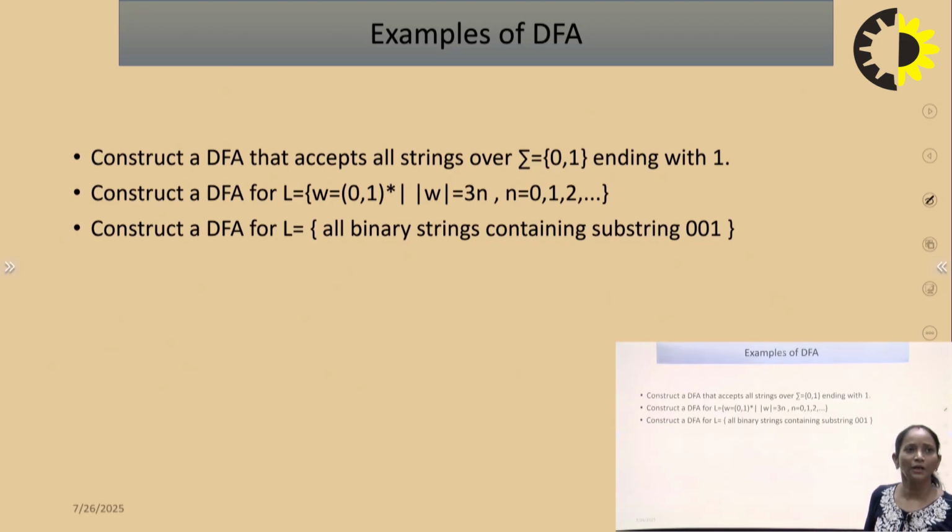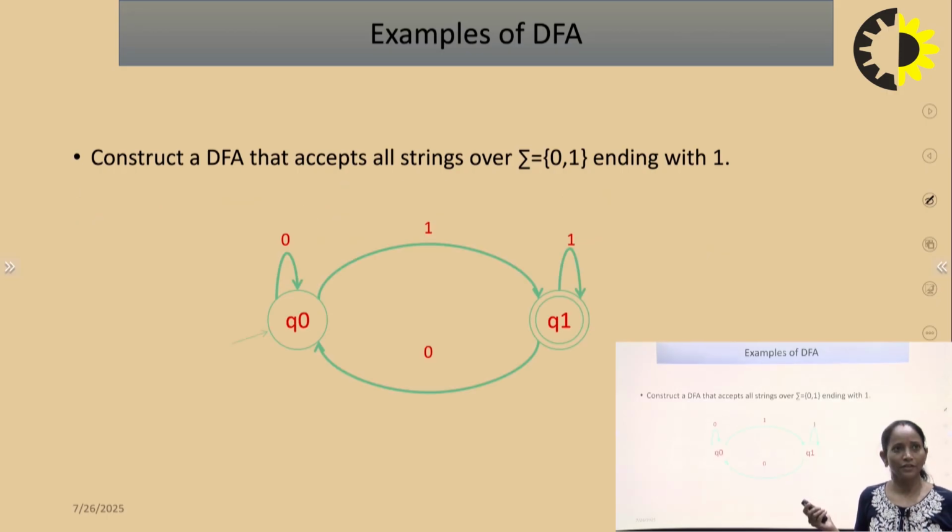There are some examples we can discuss about the DFA. First, construct a DFA that accepts all the strings over Σ = {0, 1} ending with 1. We can see this example here. Design a DFA that accepts all the strings over Σ = {0, 1}, where there are two input symbols, 0 and 1, and the condition is ending with 1.